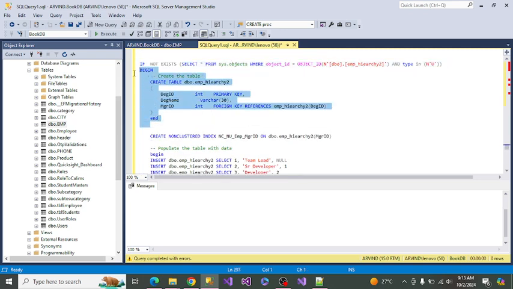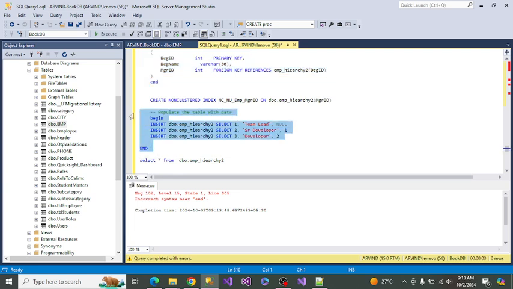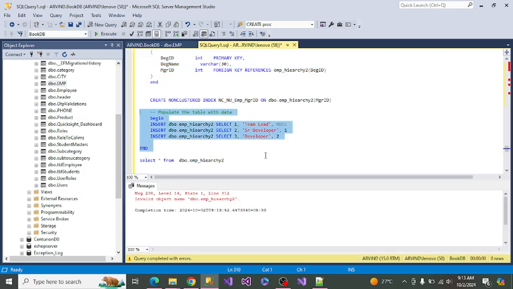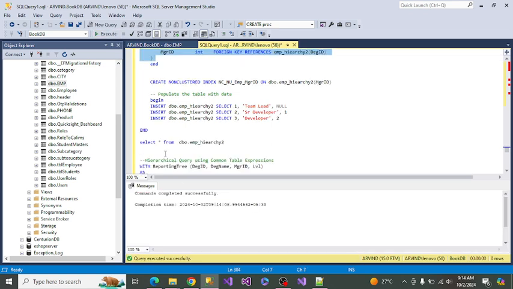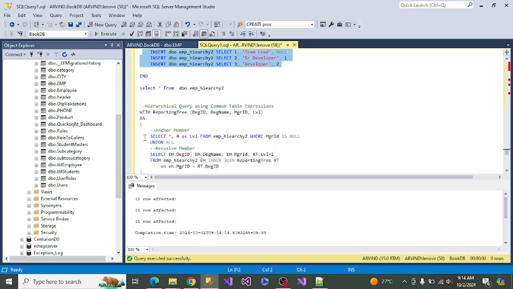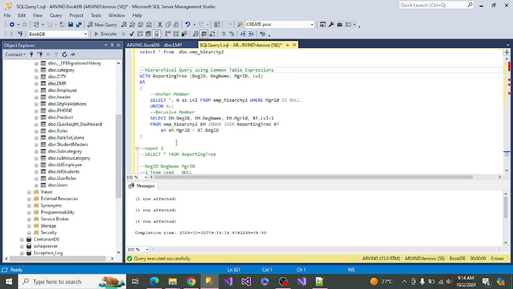So if you run this one, and then run this one, and then again run this one, what output will it be? It will show all the.